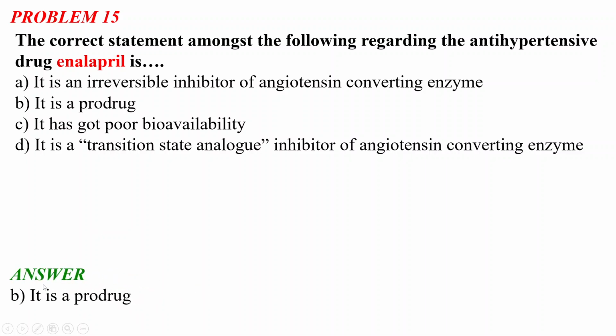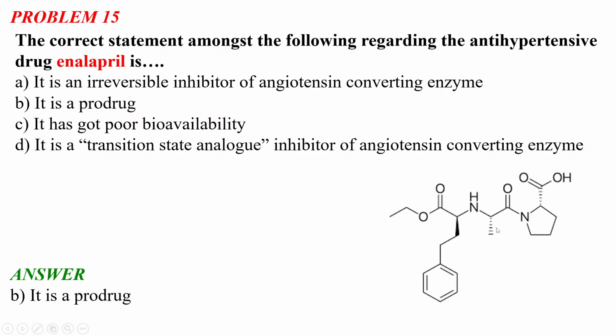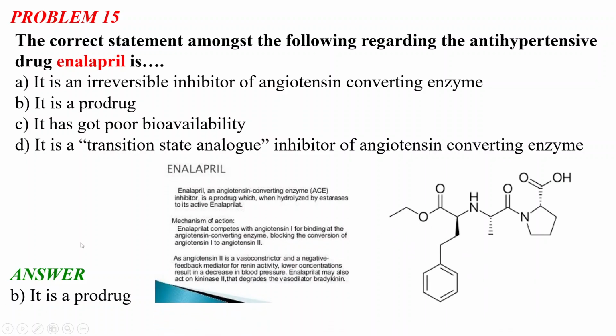It is option B, it is a prodrug. So this is the structure of this enalapril molecule. Okay, so what is enalapril? It is an angiotensin converting enzyme inhibitor. It is a prodrug. When hydrolyzed by esterases, it gives the active form, enalaprilat.